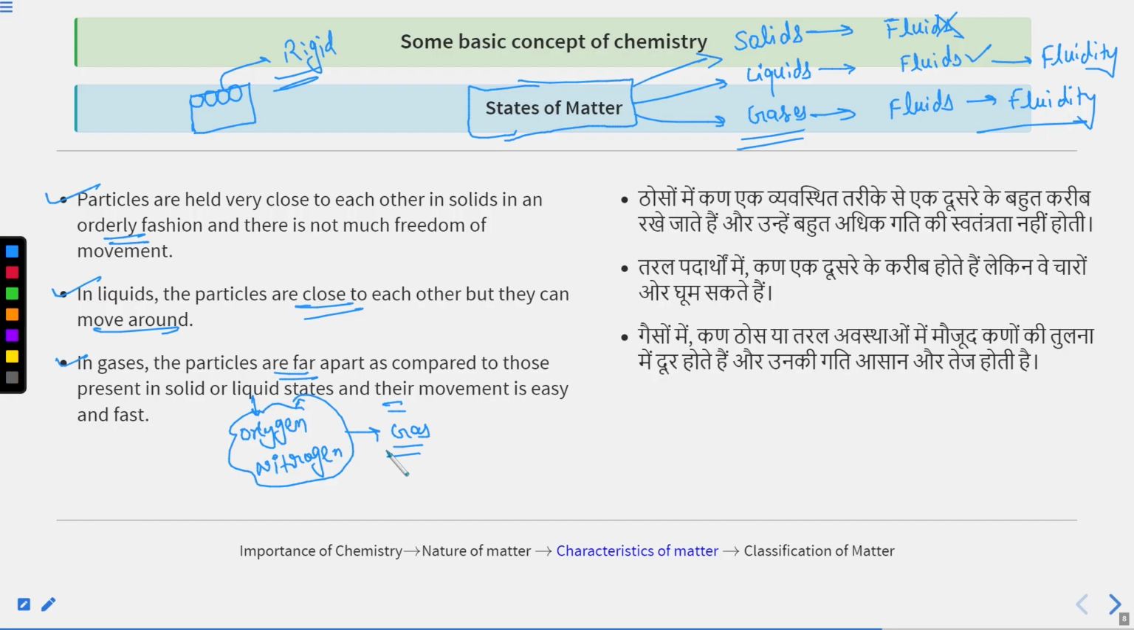Gases have one more quality. As I told you already about interparticle space and interparticle forces of attraction, gases have diffusion to a large extent. That means in case of gases, diffusion is larger than in liquids and solids. So what will be the order of diffusion? The least diffusion will take place in solids, then liquids. Diffusion will be highest in case of gases. This will be the increasing order of diffusion.